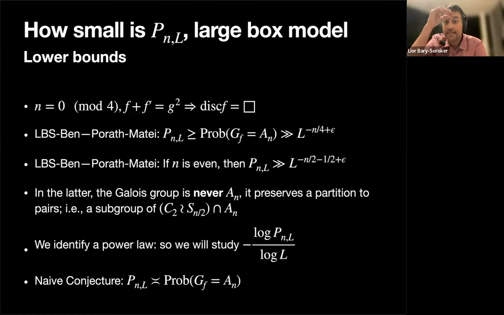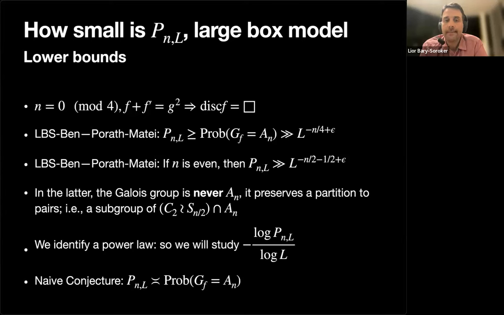But as you see in this example, in the lower bounds that I showed you, the stronger lower bound for P and L comes from non-AN groups. But it just means that we don't know how to get other examples. But this is a naive conjecture that I don't have evidence for, but it feels right. So I wanted to share it with you. So what should we expect?